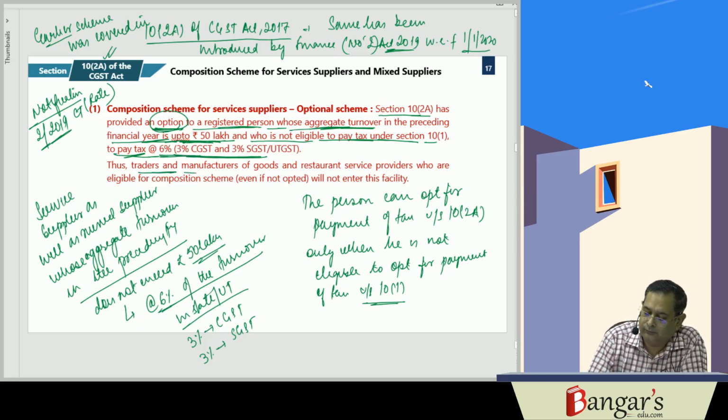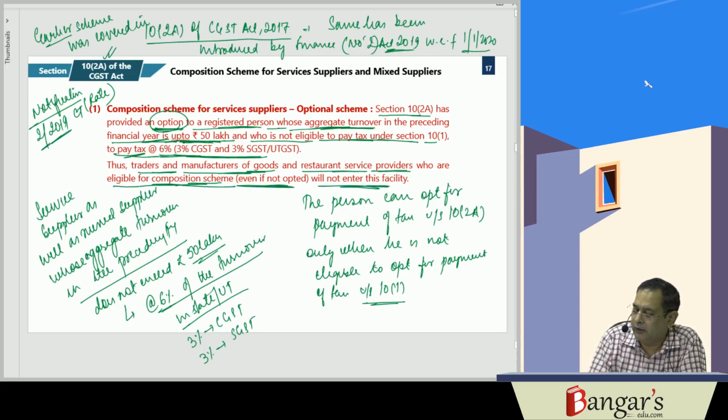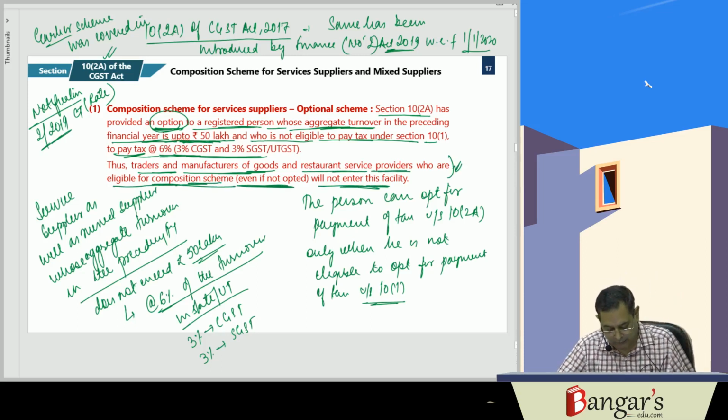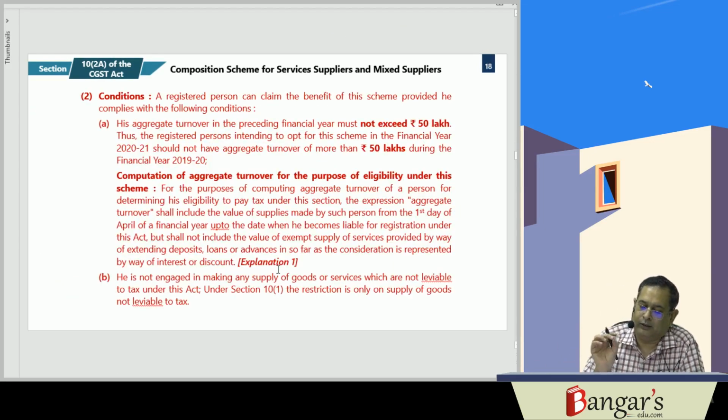Thus traders and manufacturers of goods and restaurant service providers who are eligible for the composition scheme, even if they have not opted, will not enter this facility. Now, what are the conditions?